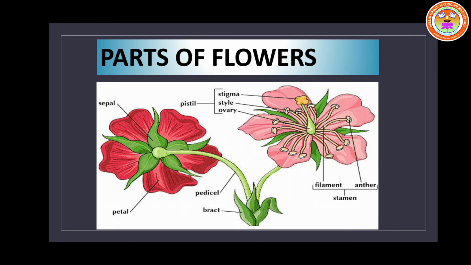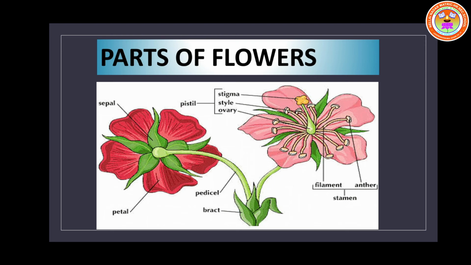They are of different shapes, sizes, colors, and fragrance. Fragrance means smell. Different flowers have different smells. A flower develops from the bud.